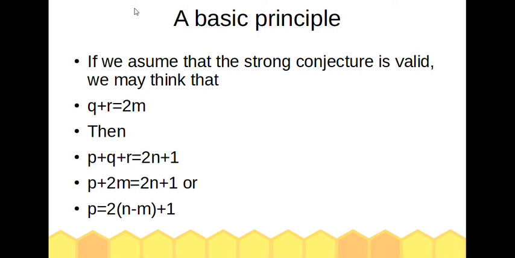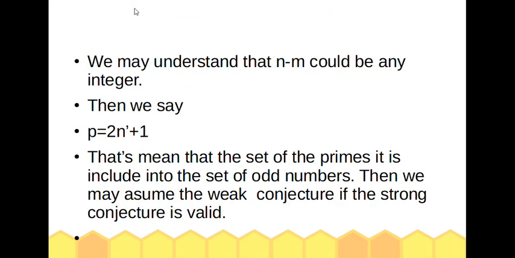We are going to substitute Q plus R. Then we have P plus 2M equal to N plus 1, or P equal to N minus 2M plus 1. We may understand that N minus 2M could be any integer.